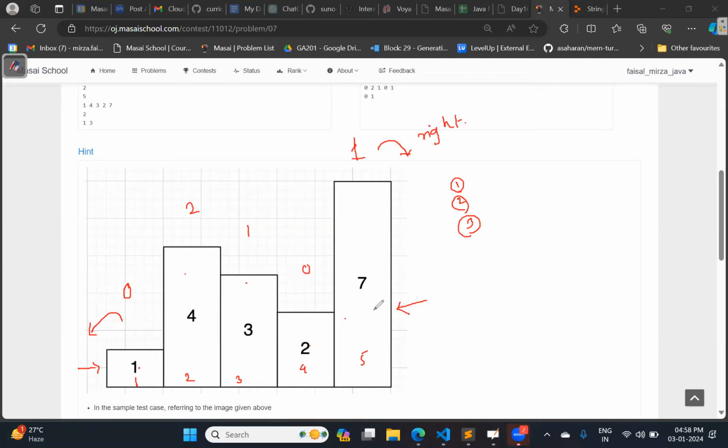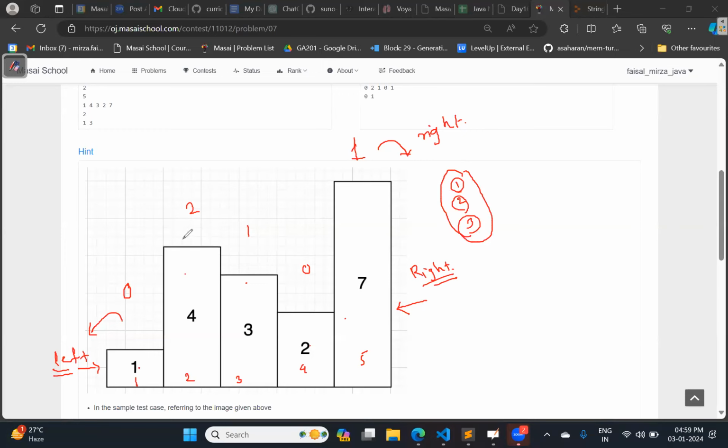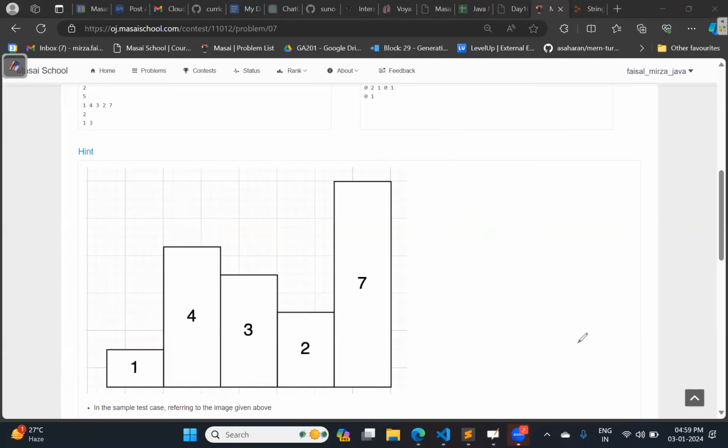So for these two buildings we need to write separate conditions, because for the start point and the end point, there are no buildings towards the left of the first and towards the right of the last. Apart from this, all three conditions will be applicable for all the middle buildings. Okay, let's see how we can write.